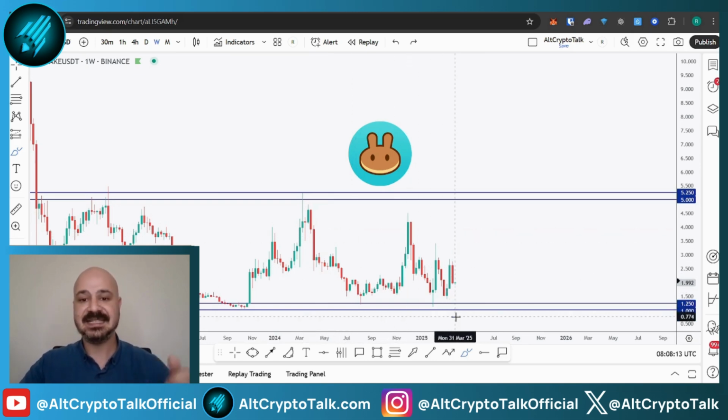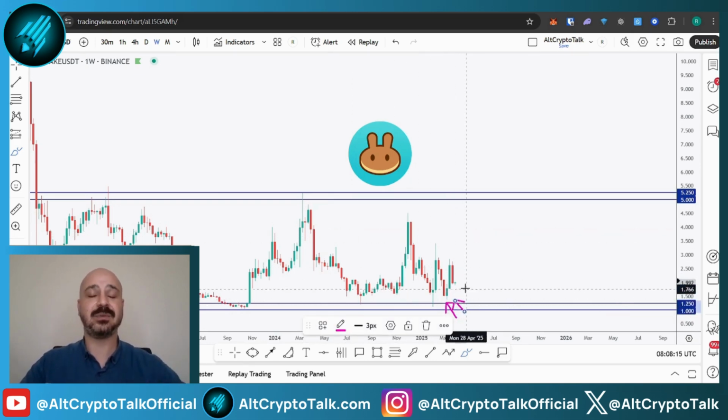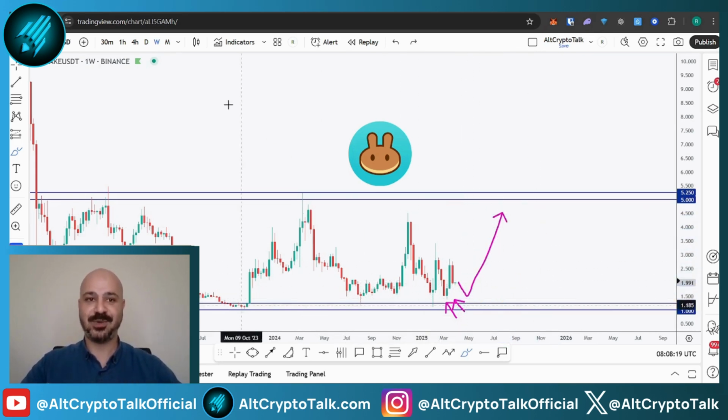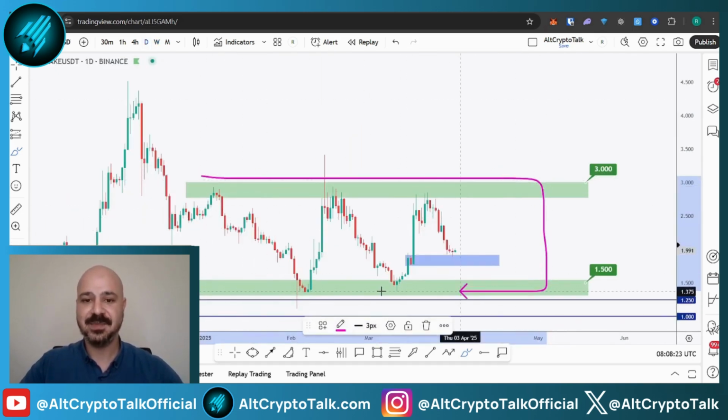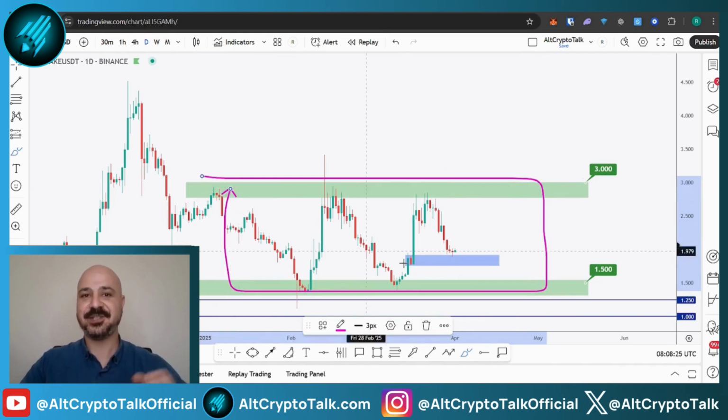Starting with Cake, we have been trading within this big range from weekly time frame between 1 and 5 round numbers, and lately we have been rejecting the lower bound, providing us with a discount to look for short-term and long-term longs. If you zoom into daily time frame, we have been trading within this big range, within a bigger range on weekly time frame.